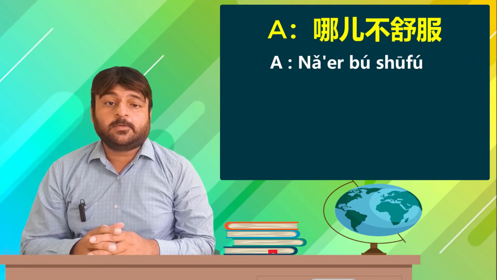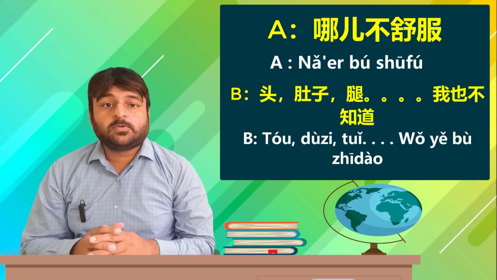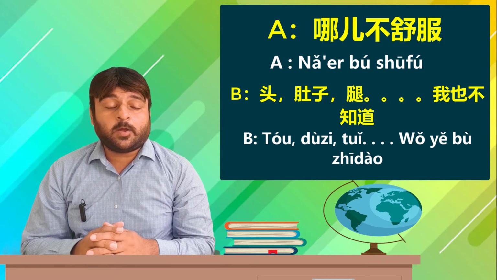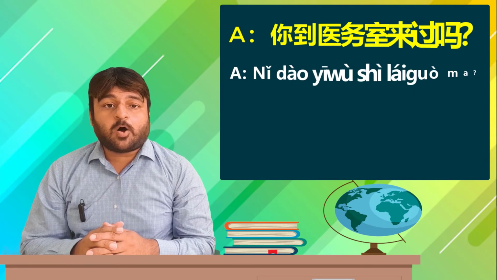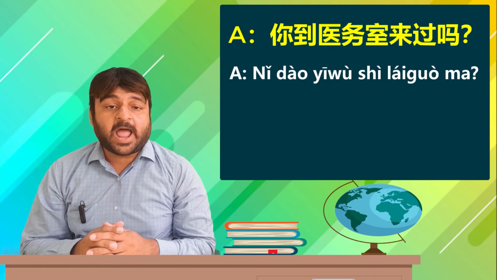Dr. A asks, 哪儿不舒服? Where are you not feeling comfortable? Student B replies, 头, head, 肚子, belly, 腿, leg. 我也不知道, I also don't know. Dr. A then asks, 你到医务室来过吗?